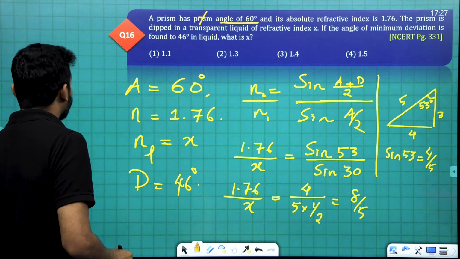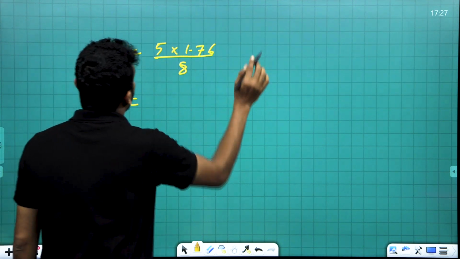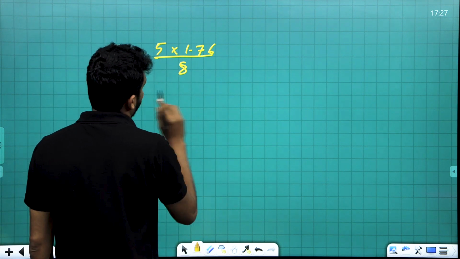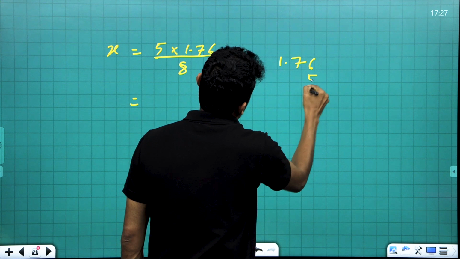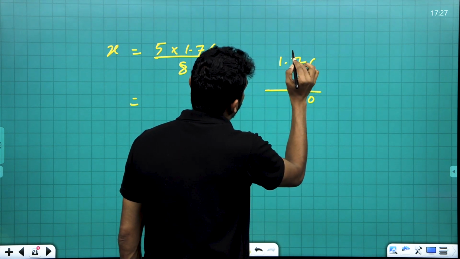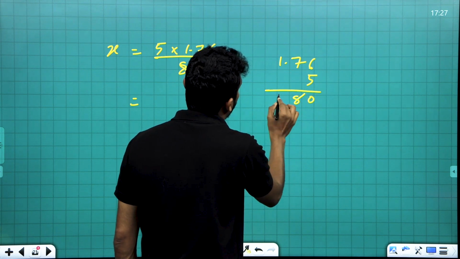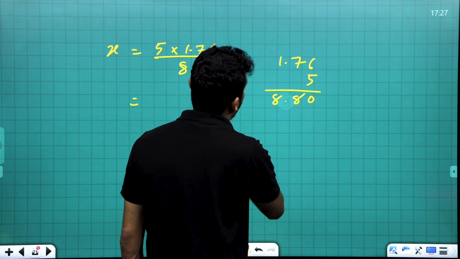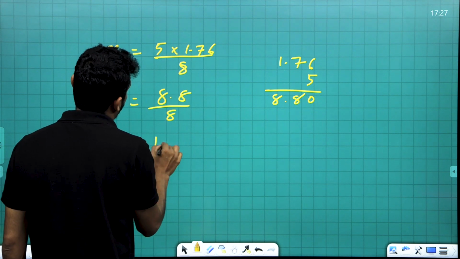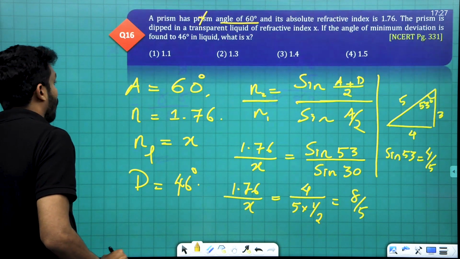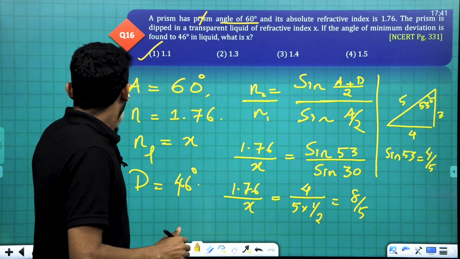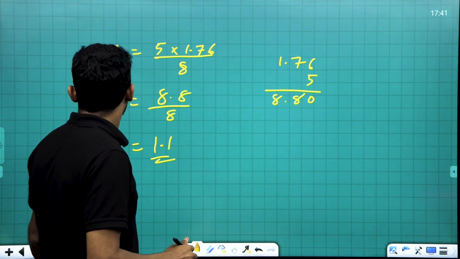Okay, let's check. 5 into 1.76: 6 into 5 is 30, 7 into 5 is 35 plus 3 is 38, 1 into 5 is 5 plus 3, then 8. So 8.8. 8.8 divided by 8 is 1.1. Okay, 1.1 is the answer, option A. Clear? Good. The next one, question number 17.